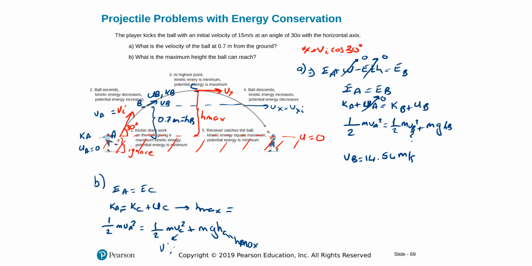Find those, insert them in, and as I put here, Vx, which is never changing, right, is equal to V initial cosine 30 in this case. And so for H maximum, the value you find should be 2.87 meters. Alright, hope you all like these.